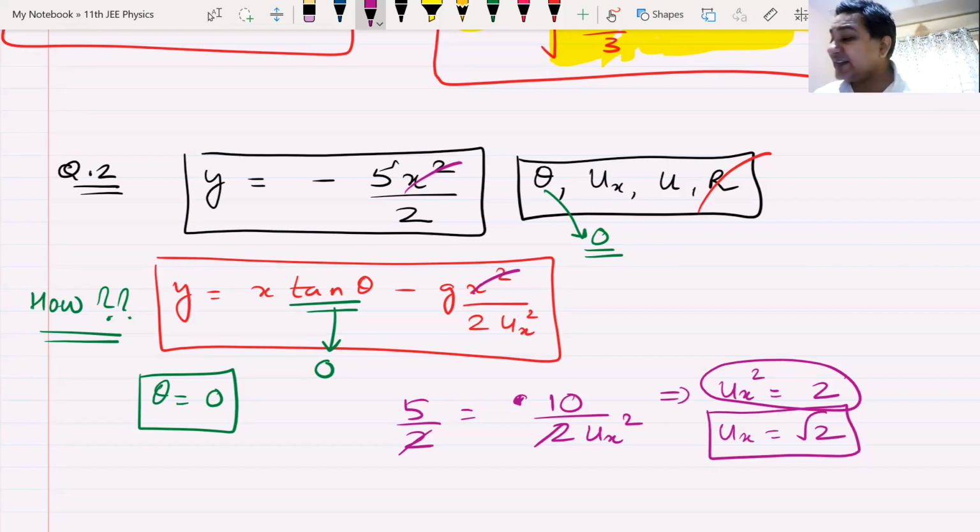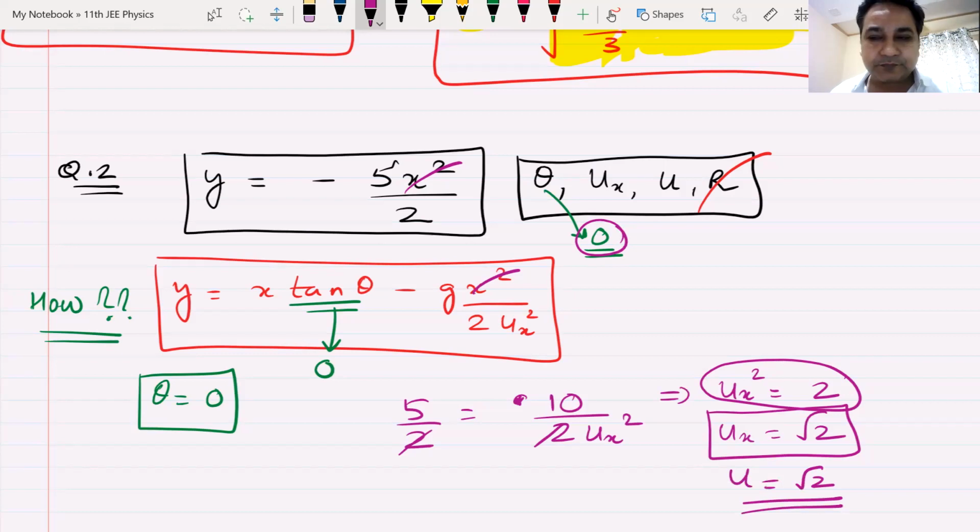Yes, Karthik. And since angle is 0, cos of 0 is not 0. Cos of 0 is 1. And hence my u, the velocity of projection, also becomes root 2. Now, can I ask all of you, what have you understood before going on to that question? You have to understand that x has gone here. That means tan theta is 0. That means your angle of projection is 0.